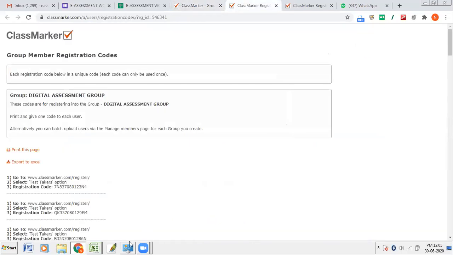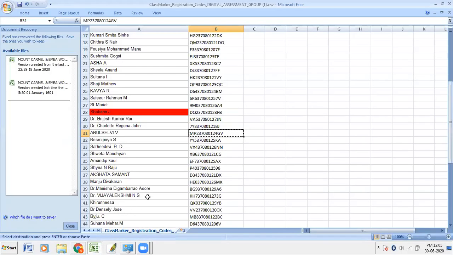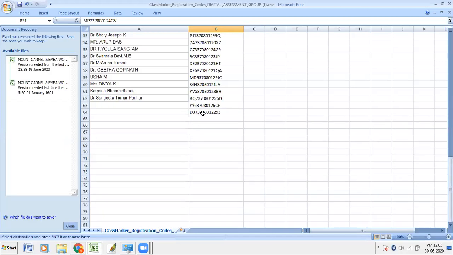Enter the code, no? Sir? You have, then I'll tell you another code. You enter this one, D3. Sometimes some other might have taken your code. Okay. D373. D3, sir? D373. 7080. 7080. 12. 12. 293. 293. Okay.